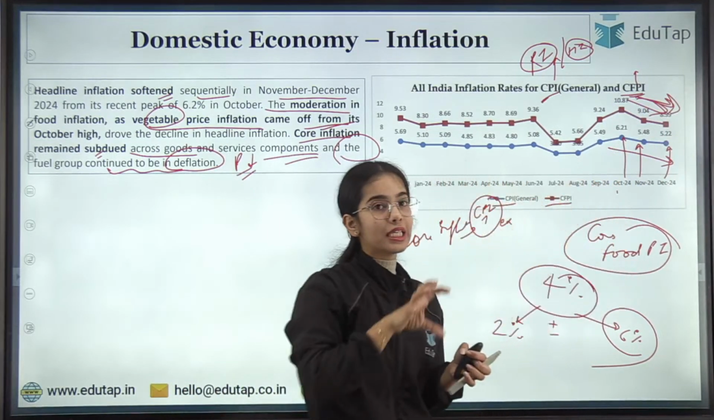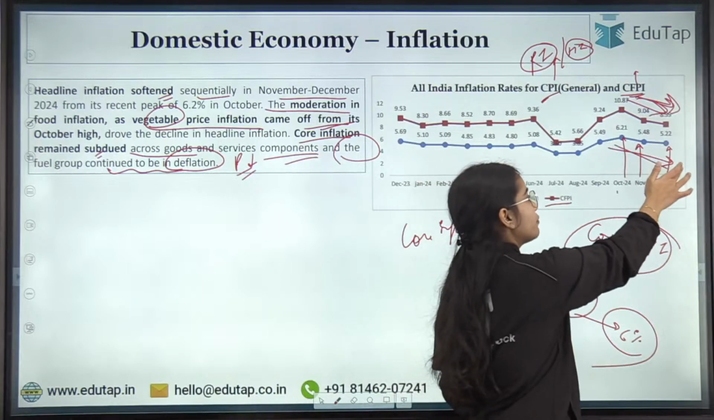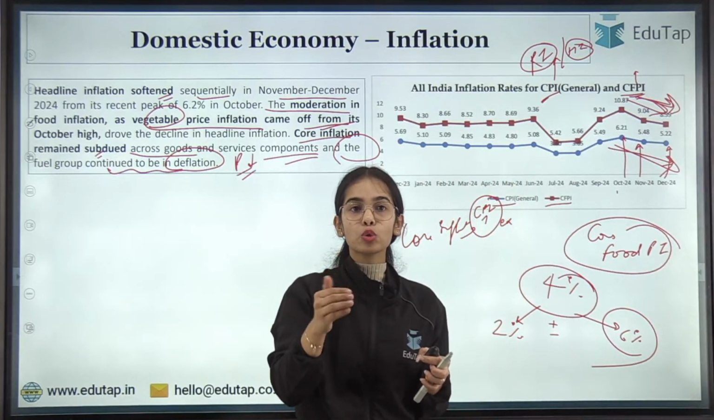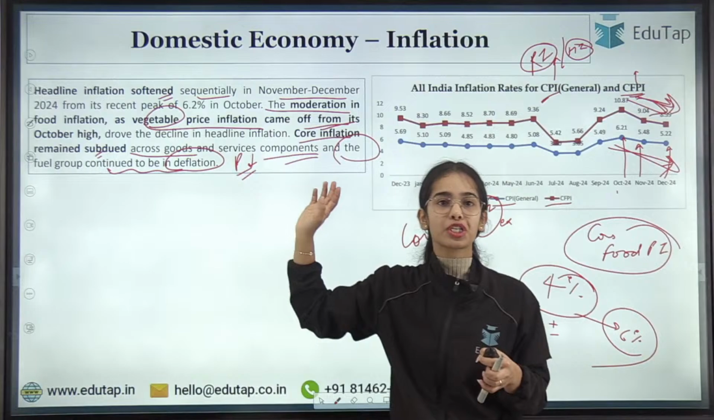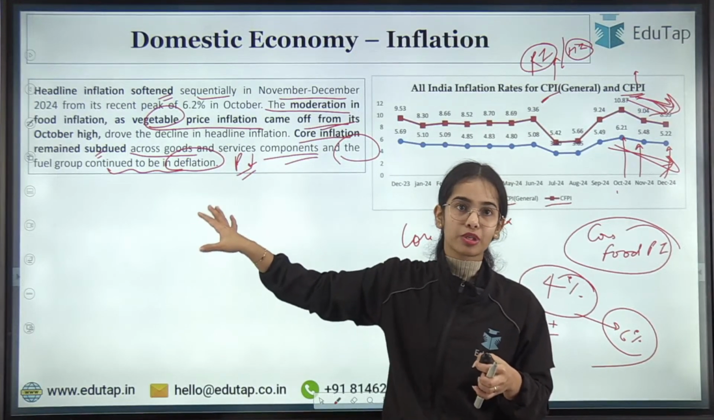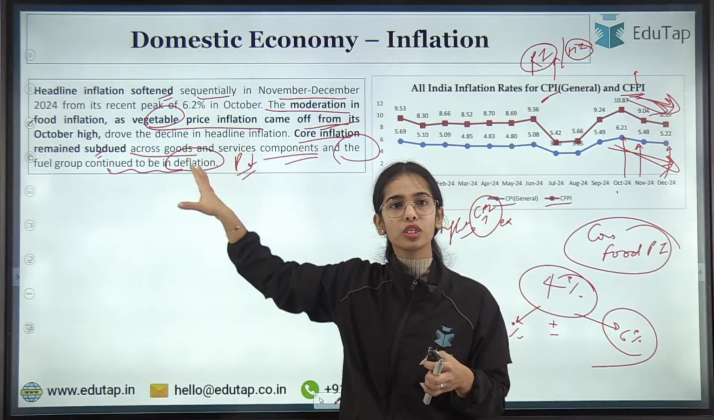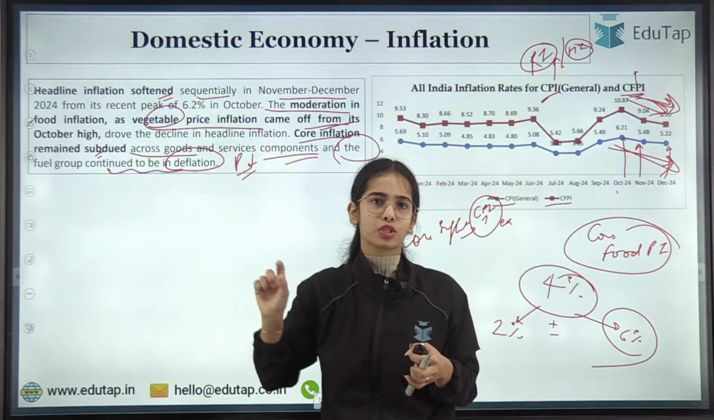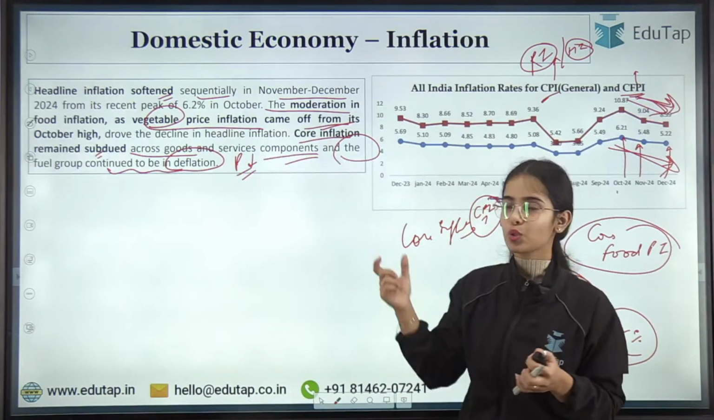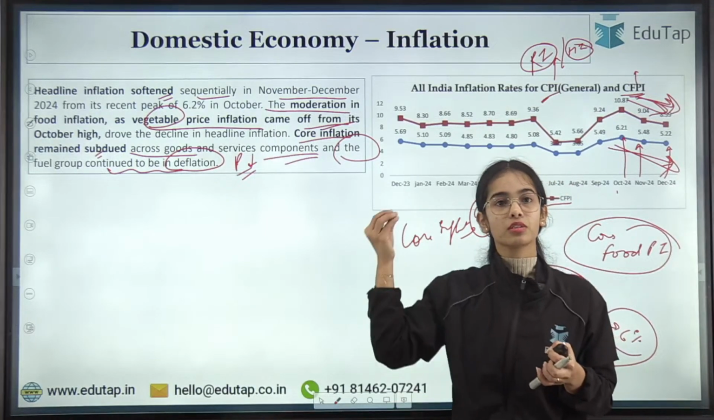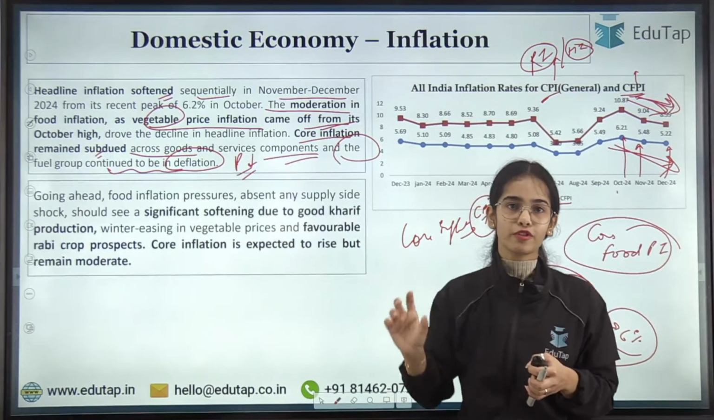With food inflation declining, CPI inflation is also declining, and in the fuel group, deflation has come. That means prices have started to decline. And core inflation is also subdued, at a lower level. Core inflation means the CPI inflation excluding food and fuel prices.